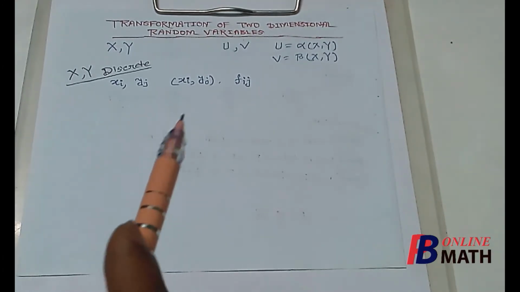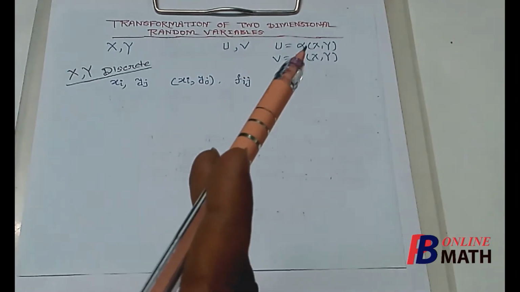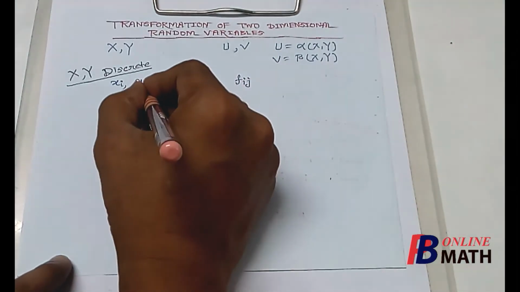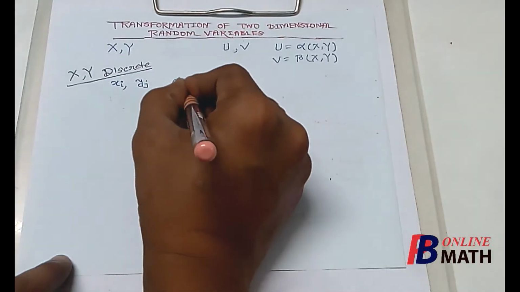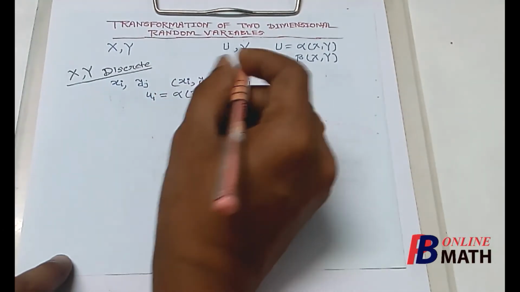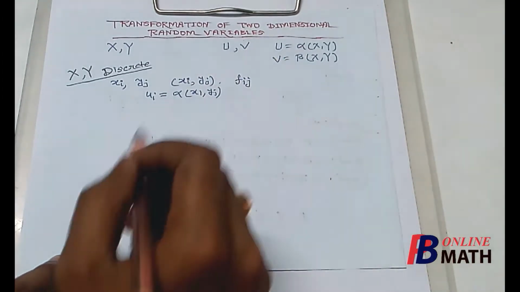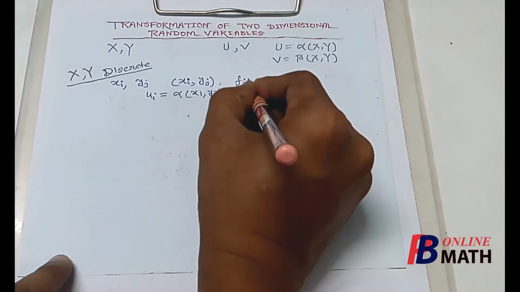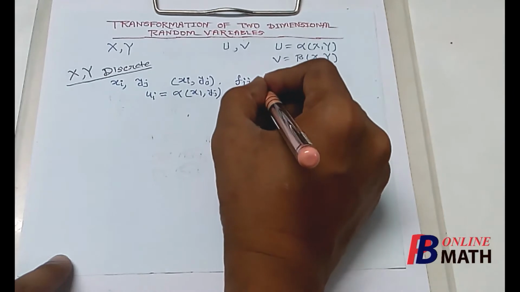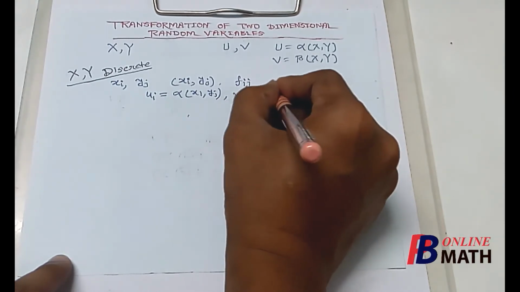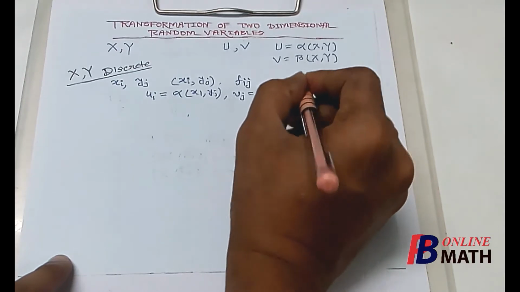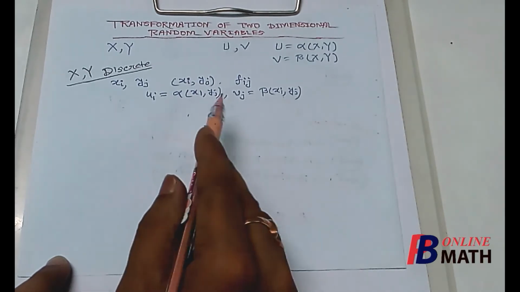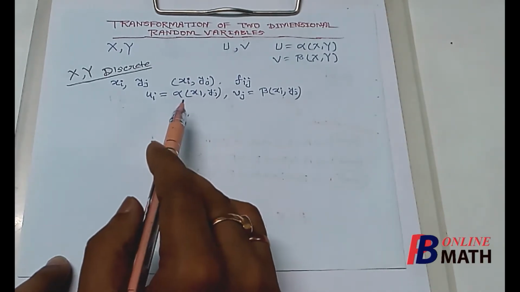In this case, if we define the new random variables u and v by these two equations, then we know that the spectrum of u will be ui, where ui equals alpha of (xi, yj). We just have to replace the spectrums of x and y in this equation, then we shall get the spectrum of u. Similarly, the spectrum of v, these are vj, will be equal to beta of (xi, yj).